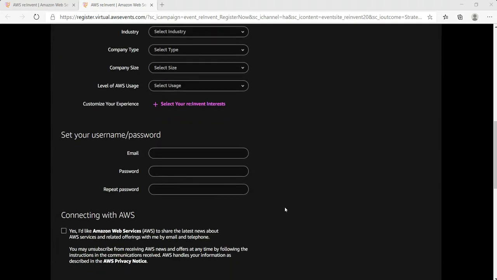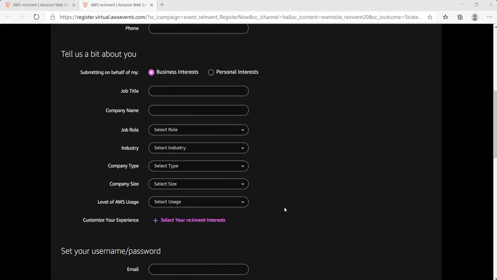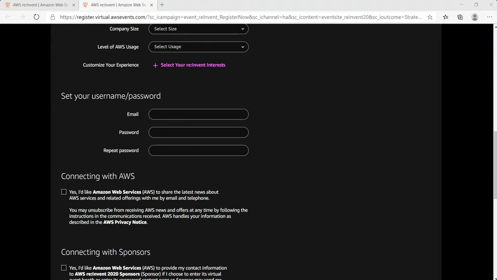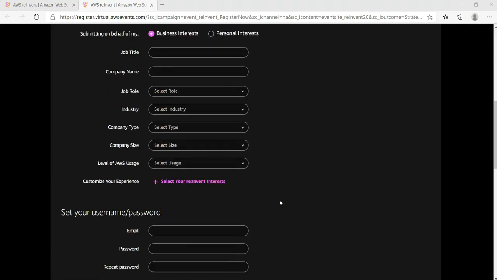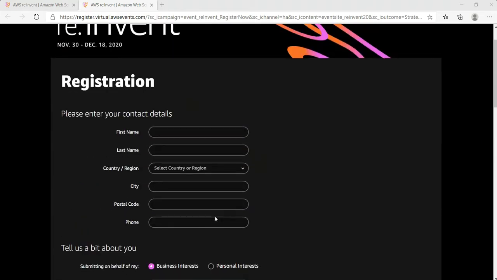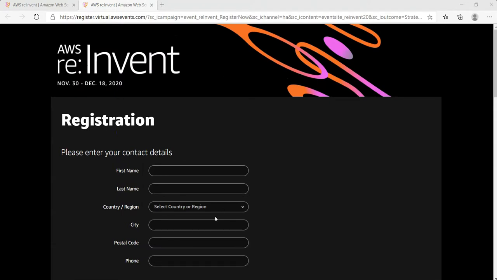You cannot use any of your existing accounts to simply log in to this registration process. You have to fill this form and provide the email ID with which you want to log into the event. It can be an existing email ID which might already be having access to any of the other AWS services like any Amazon.com account or any AWS account. It means registering on this page by providing your email ID and selecting a password, and all this personal information is necessary to get yourself registered.